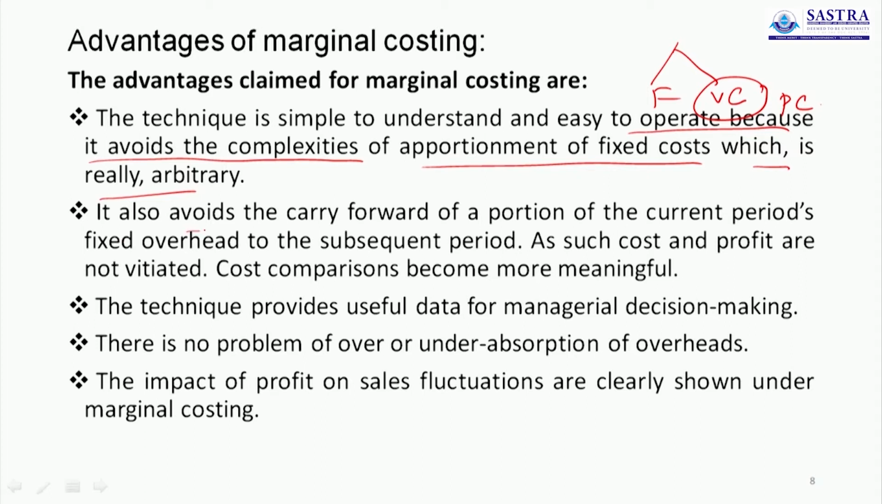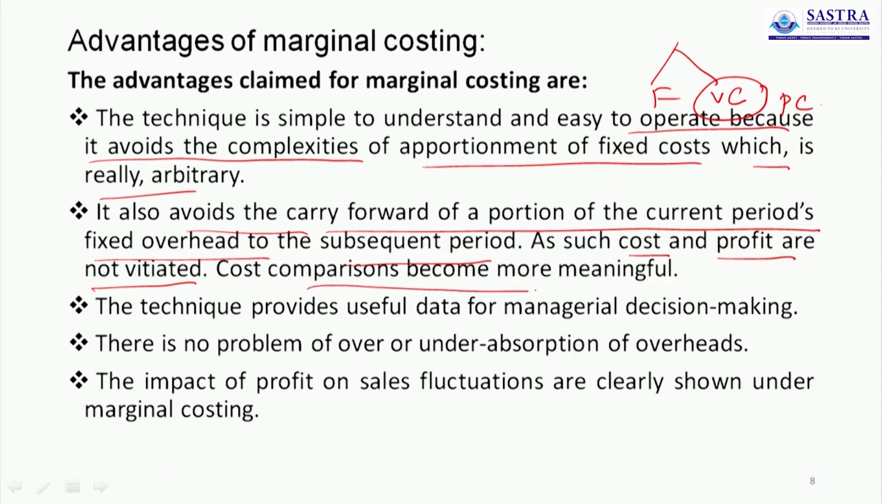It also avoids the carry forward of a portion of the current period's fixed overhead to the subsequent period. Here we cannot carry forward any portion of fixed overhead to the subsequent period. We take the whole amount for the computation of profit, so it is charged against the contribution. As such, cost and profit are not distorted, because fixed cost cannot affect the profit; it is charged against the contribution.